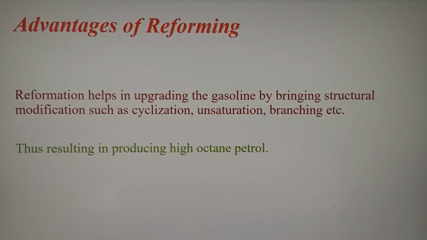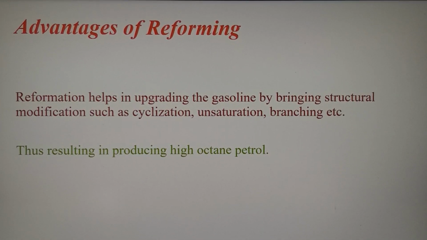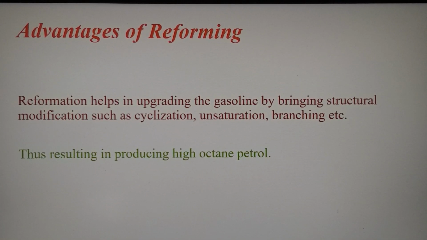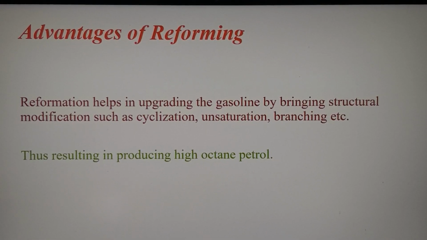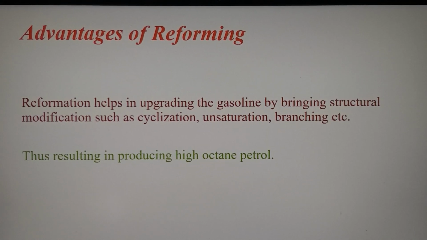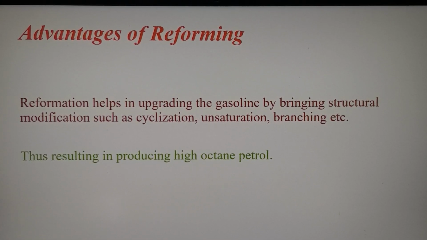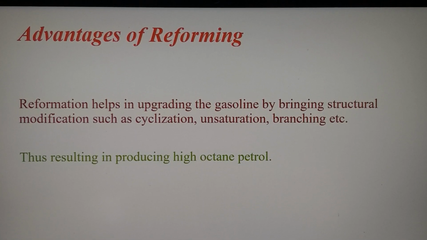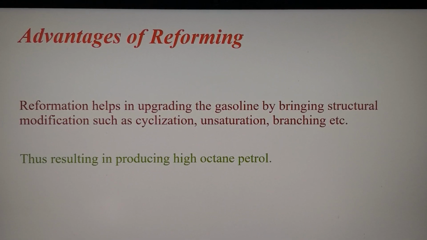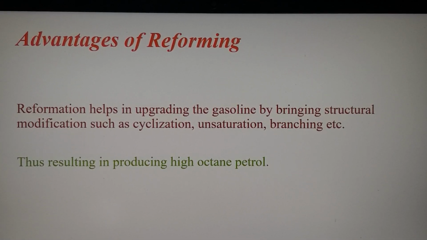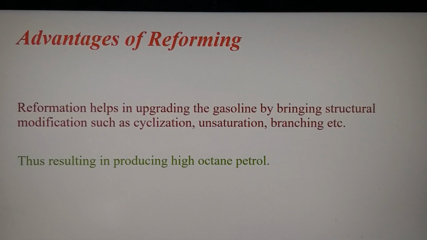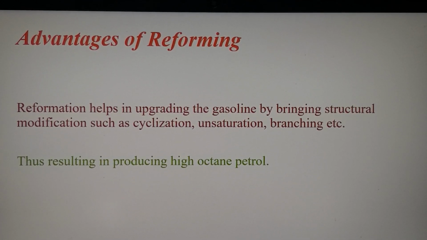Why we are doing this? What is the advantage of reforming? See, we have obtained the petrol by various techniques, but we want to upgrade this gasoline. The upgradation can be done by bringing the structural modifications, as we have seen, by bringing about cyclization or producing unsaturation in the compound, or by branching. We can improve the quality of the petrol, which results into high octane petrol, which is very useful in the aviation industry also.